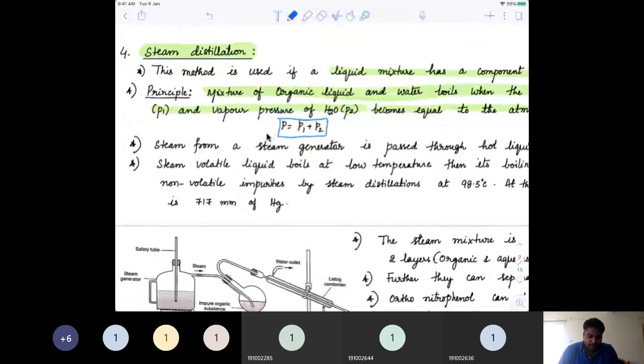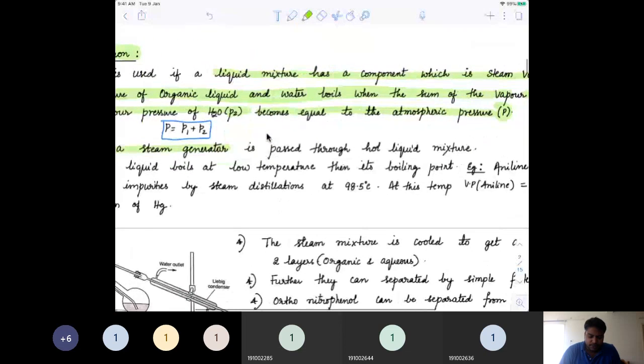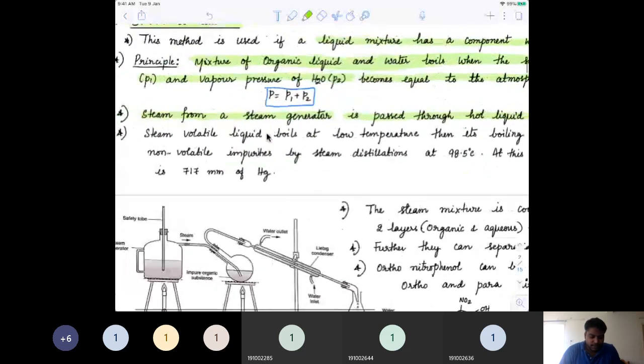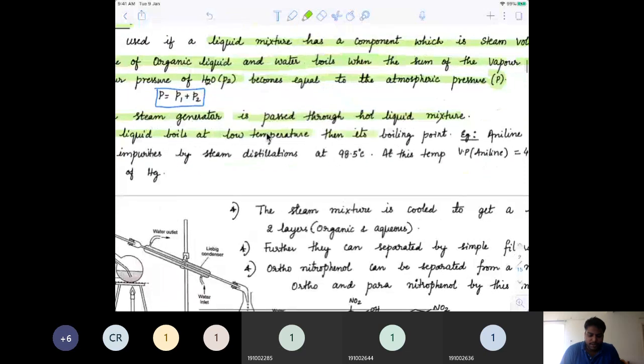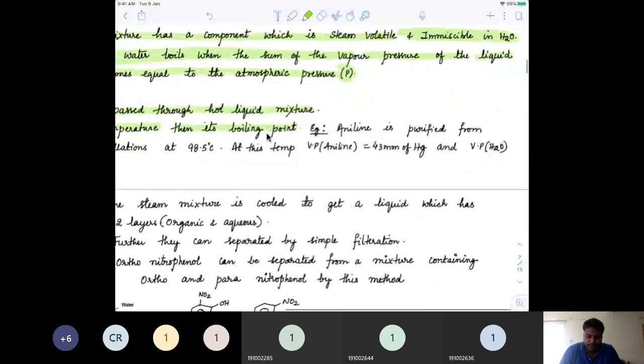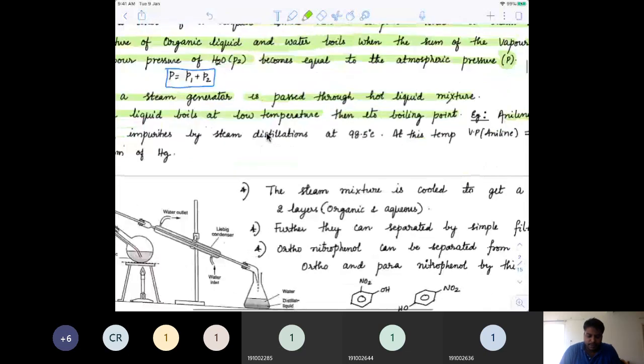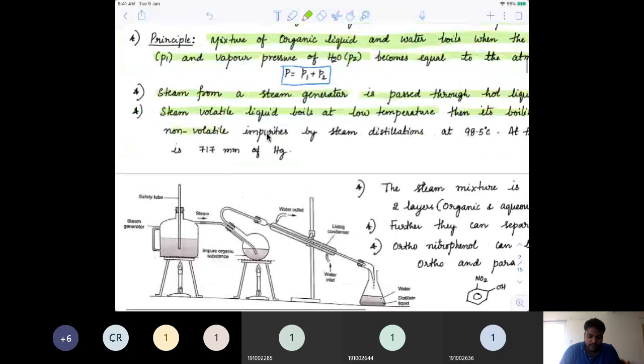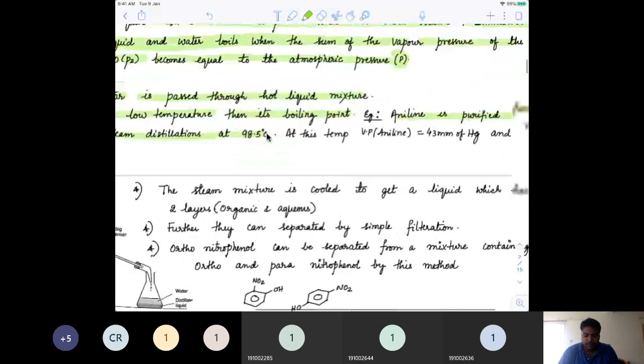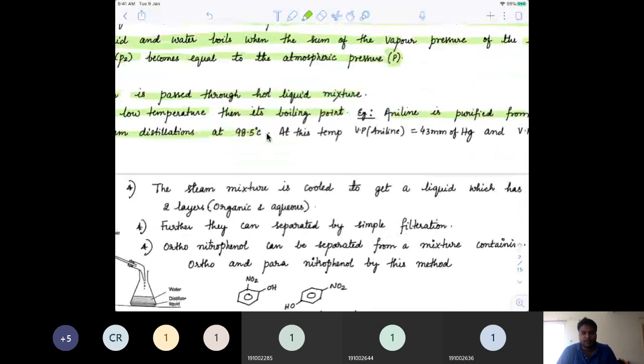So steam from the steam generator is passed through the hot liquid mixture, and the steam volatile liquid boils at a lower temperature than its boiling point. That's the important part. Let me show you an example. Aniline is purified from non-volatile impurities by steam distillation at 98.5 degrees. The boiling point of aniline is quite high, 143 degrees or something.